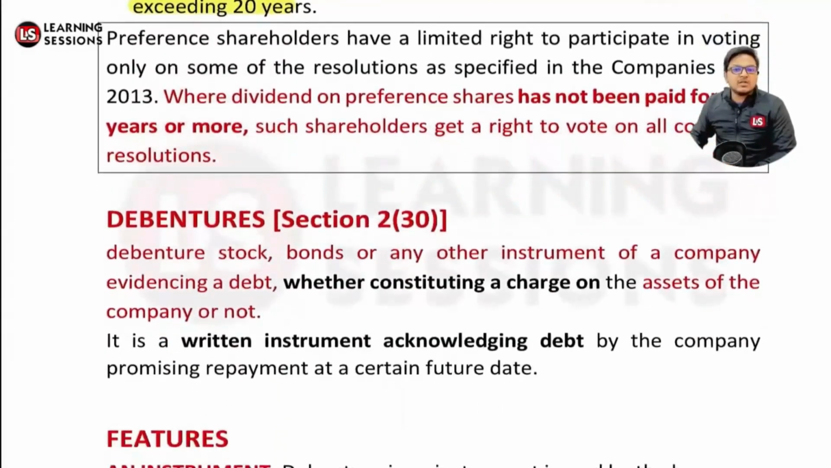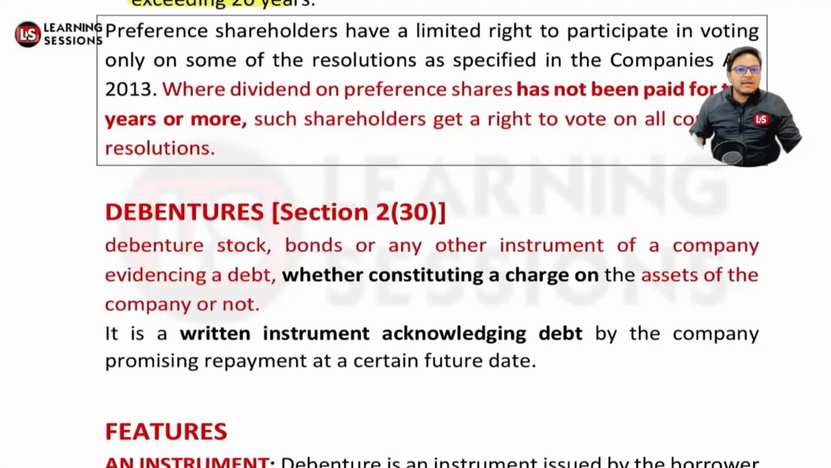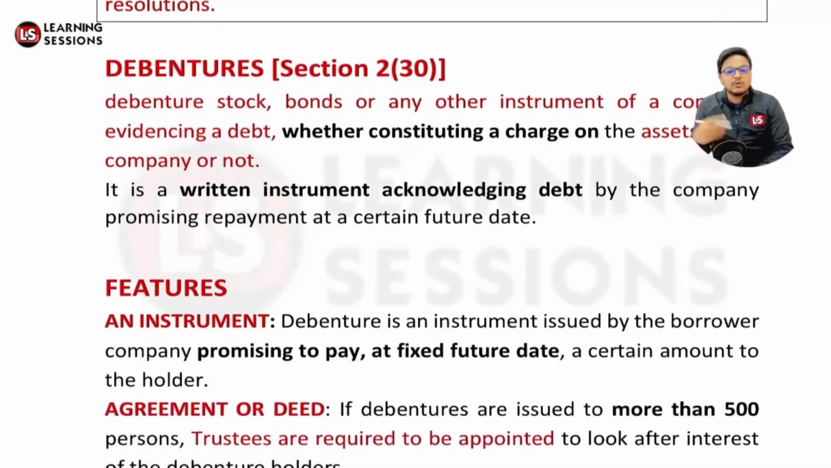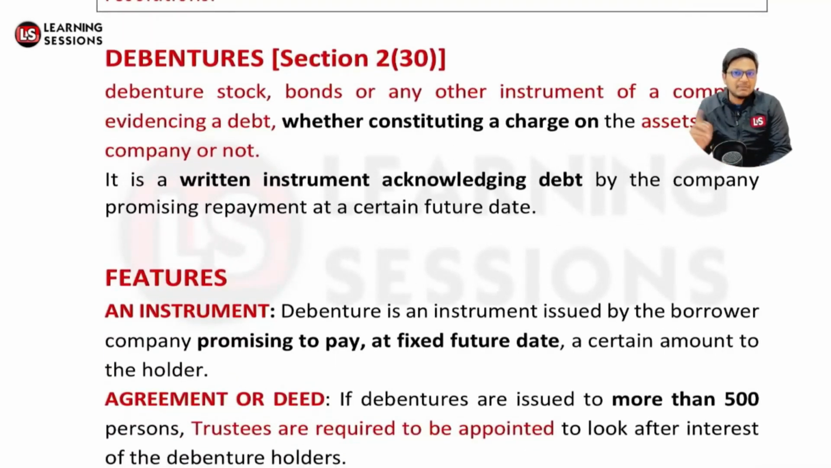Now that's defined under section 2 subsection 30. The debenture, stock, bonds or any other instrument which is evidencing a debt are the debt instruments. And it's a written instrument which acknowledges the debt, that the company is promising to repay the amount back, right? Let's have a look at the features. So it's a written agreement between the two, and it could also be a deed.